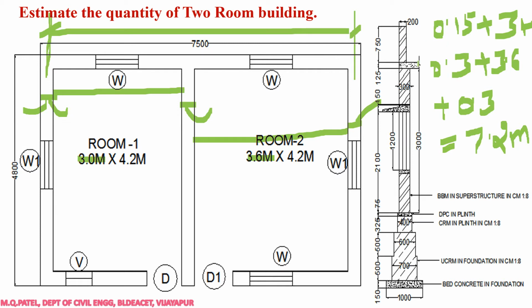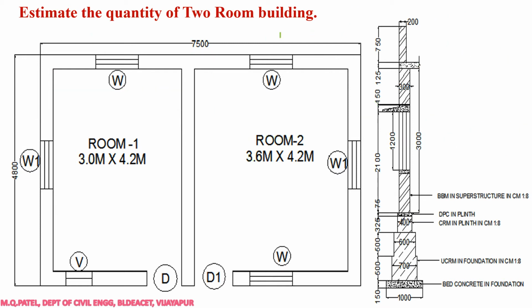So in this way we can do the calculation, but here it is being given directly, right? The out to out distance they have given, that is 7.5 meters. So how much do I have to subtract if I want to calculate up to this center? Here I have to subtract 150 mm, minus 0.15, on the right side.